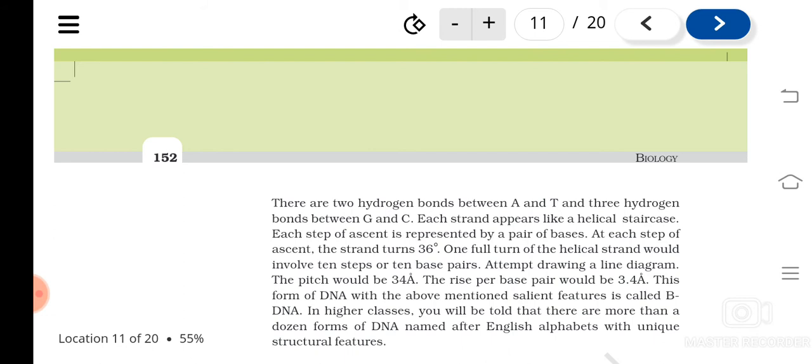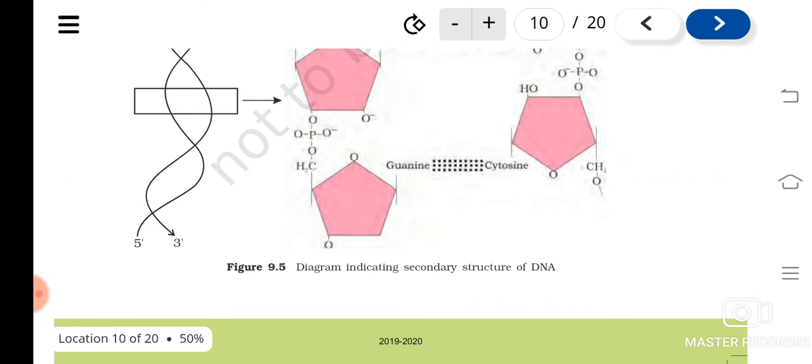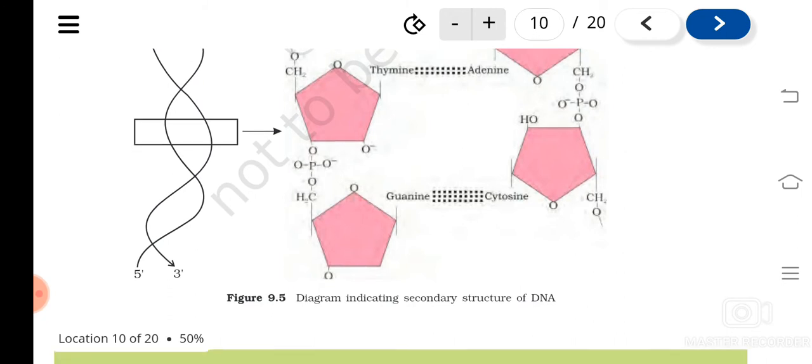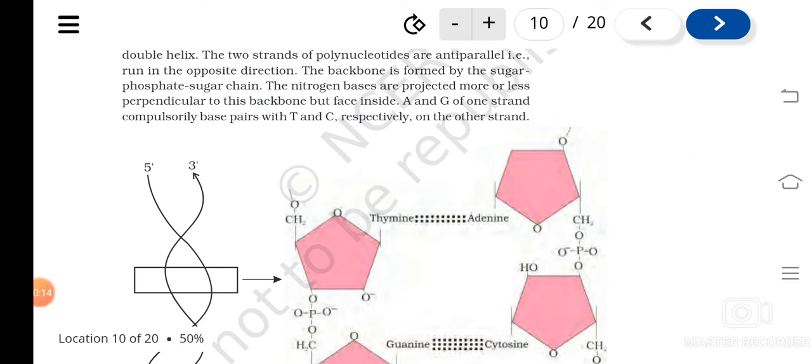And the pitch or the distance will be 34 angstrom, and between each base pair the distance will be 3.4 angstrom. So this is the DNA double helix model proposed by Watson and Crick. So from nucleotides I have started, and I have explained to you about the nucleic acids, and then I told you about the DNA structure.